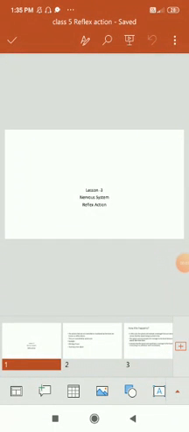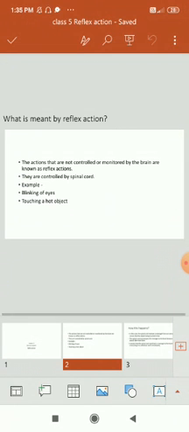Today's topic is about reflex action from lesson number 3 of nervous system of class 4. Children, generally what is meant by reflex action? The actions that are not controlled or monitored by the brain are known as reflex actions. These are the actions which are only controlled by the spinal cord.